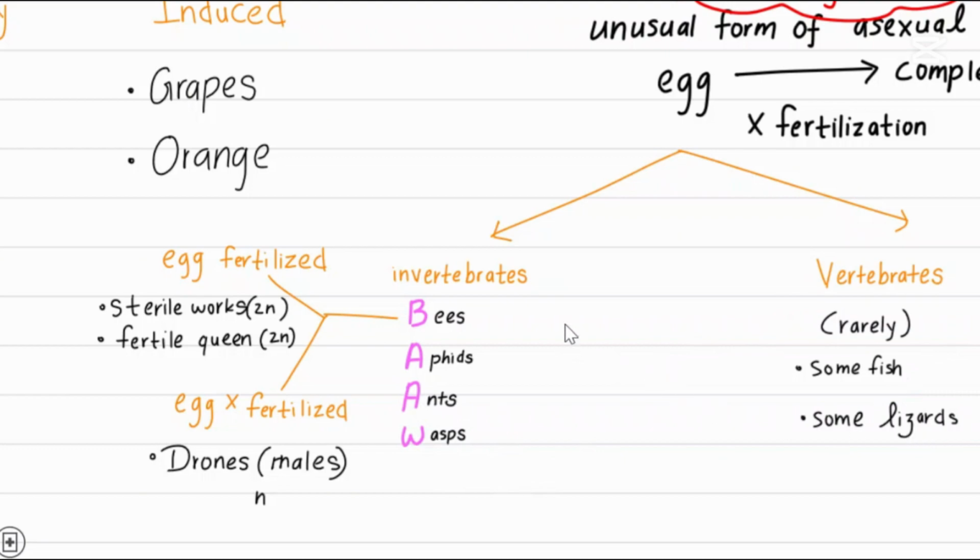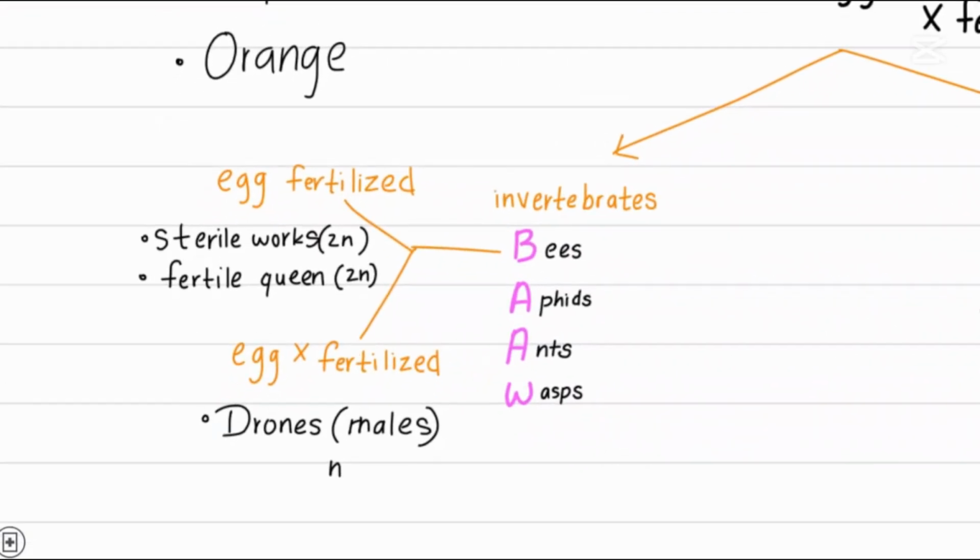Now we have another subtopic that comes right away with this, and that's going to be about the bees. In bees, there are two types. If the egg is fertilized, it can result in sterile workers and also a fertile queen. Both of these are going to be diploid, but workers are sterile, as you can see, they're infertile, whereas a queen is fertile. Now, if the egg is not fertilized, it can result in drones.